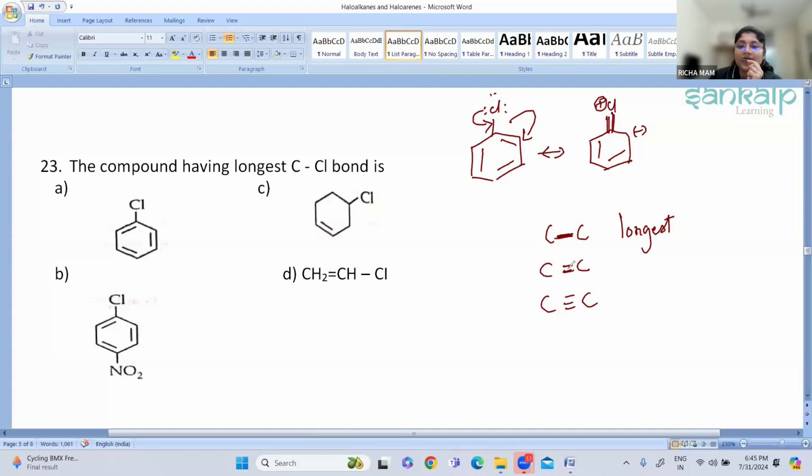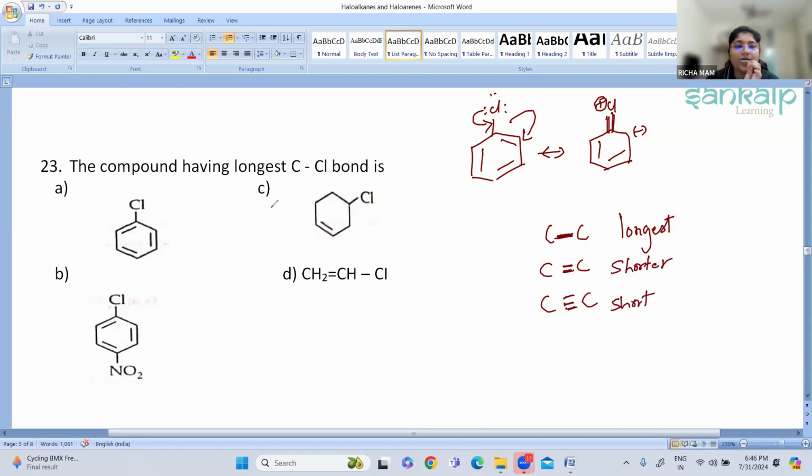As there are two bonds, the distance will be slightly less compared to the single bond, so it will be a little shorter. And a triple bond means three sticks are present. Now try to break the bond, again it is more difficult. So this is the shortest.